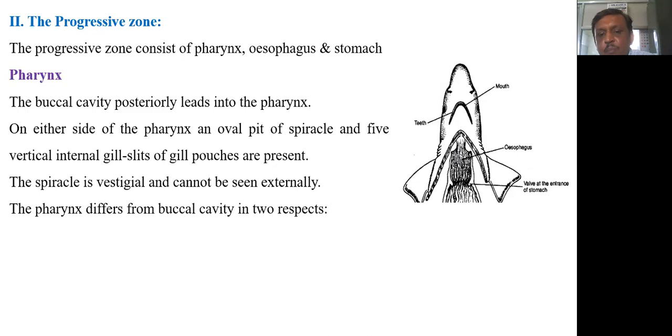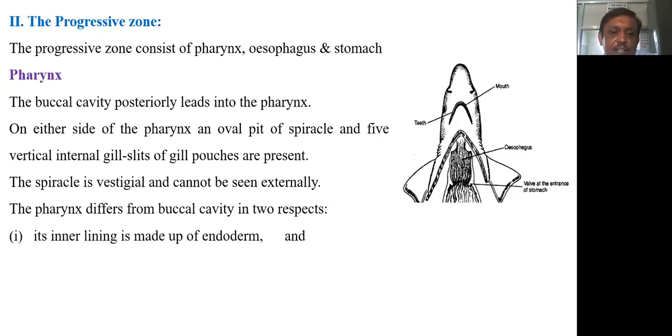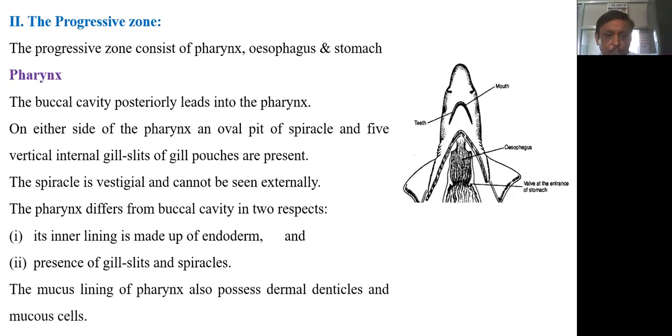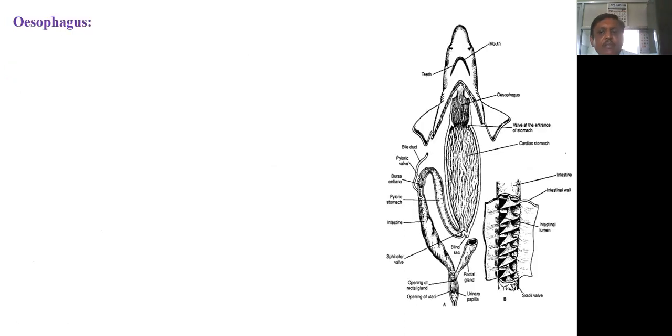The pharynx differs from the buccal cavity in two respects. Number one, the inner lining of the pharynx is made up of endoderm, and the presence of gill slits and spiracle is also not found in the buccal cavity. Otherwise, the lining of the buccal cavity and the pharynx are similar, only the origin is different. The mucous lining of the pharynx also possesses dermal denticles and mucus cells. The next part, esophagus. Now, the esophagus is labeled here in the diagram.